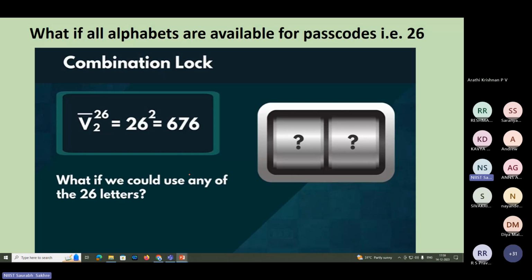Suppose we could use all 26 letters of the alphabet. Then it will be 26 squared. So 676 different variations you can make in the password of this passcode. Like that we will see other examples, and of course I will give you some for assignment.